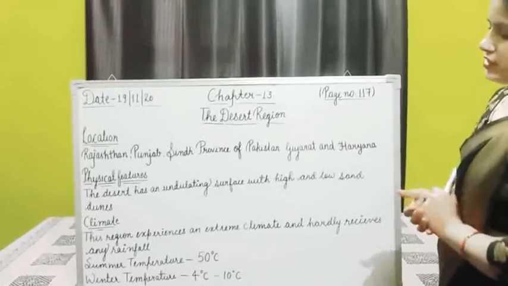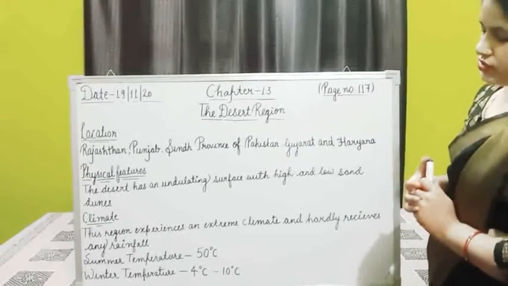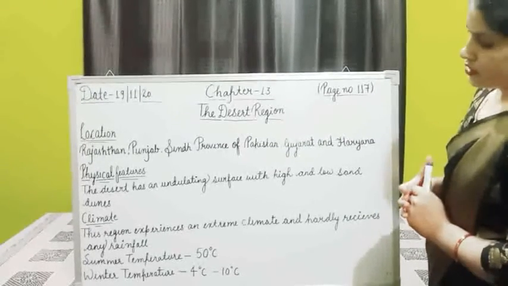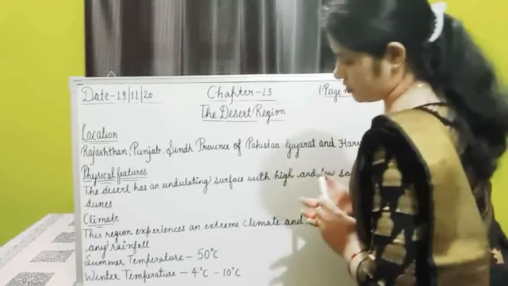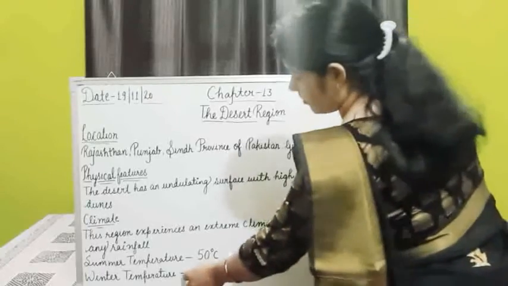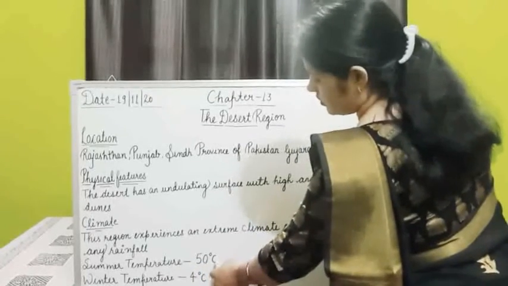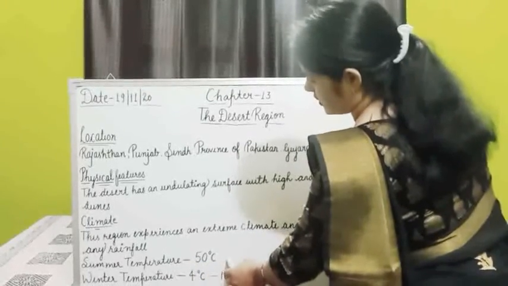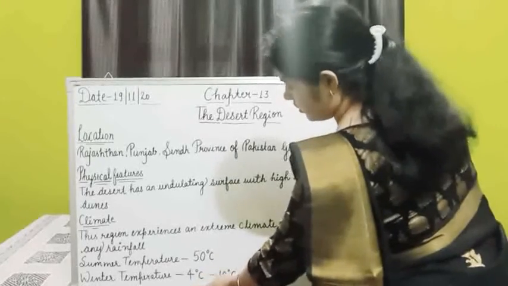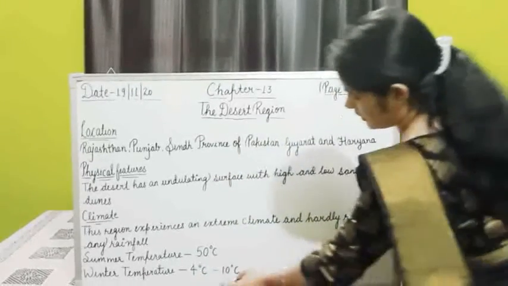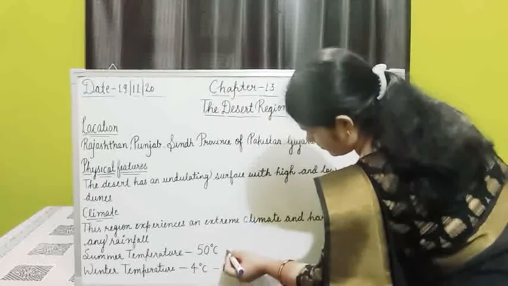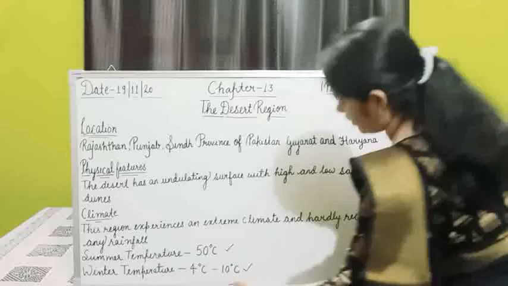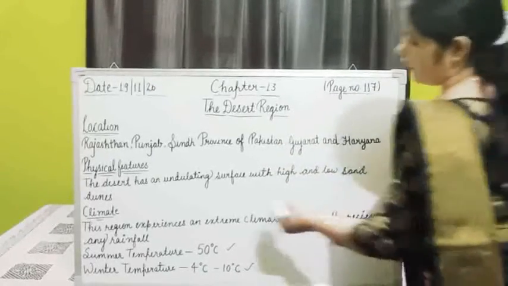In the desert region, it rains below 50 centimeters. In summer, the temperature is near about 50 degrees Celsius, and in winter, the temperature is 4 degrees Celsius to 10 degrees Celsius. So these are the main features of the desert.